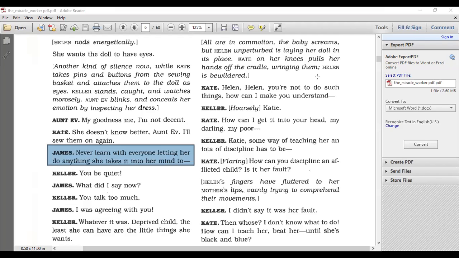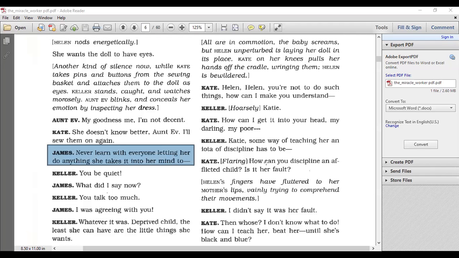Go ahead, Judy. I would agree with James, because I know she cannot hear nor see, but they could also do something about it, if Mr. Keller went to a specialist or anything. But I would agree with James. Okay, so you do agree with James.